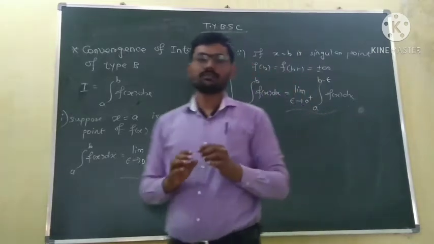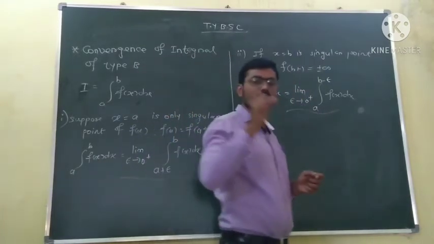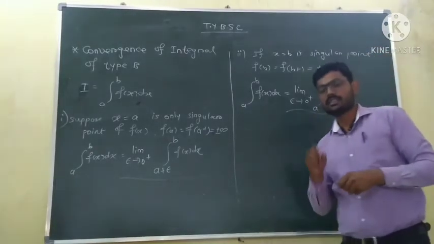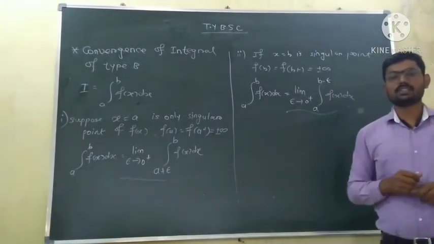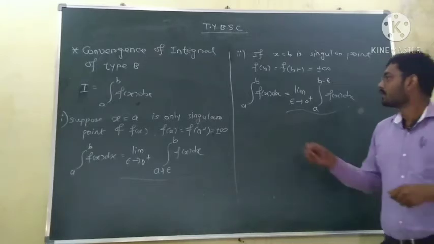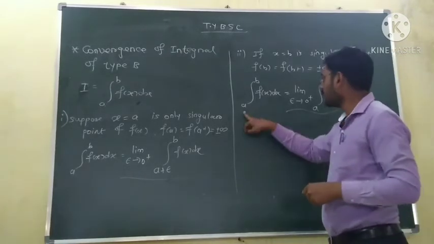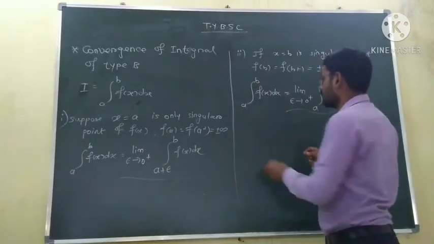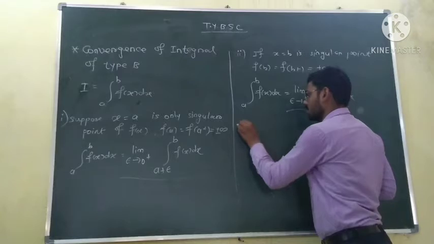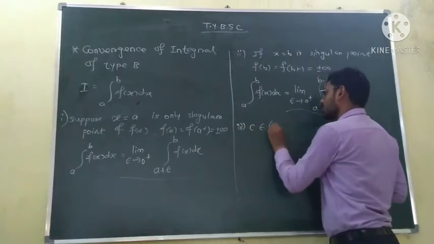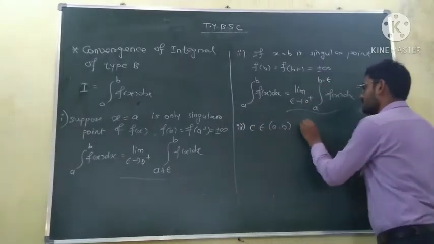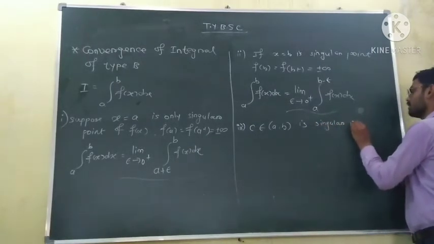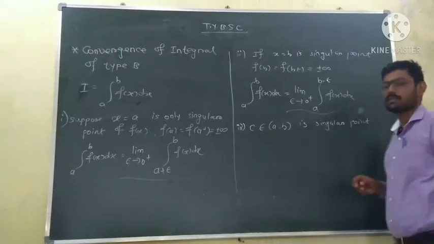Now from these two cases, we will make some observation about case third. What is case third? The singular point is not a and not b, but a point in between a and b. If c belongs to (a, b) is the singular point, then how do we check convergence of the integral?